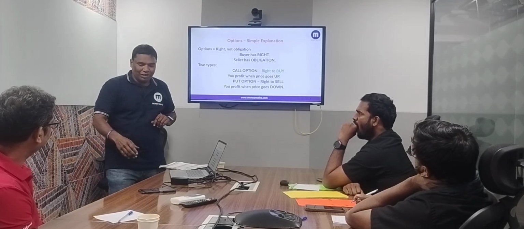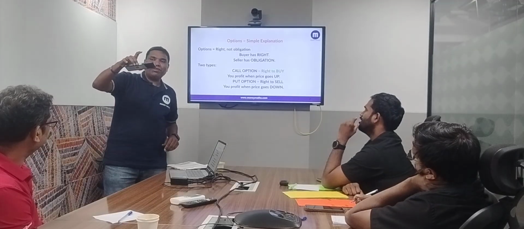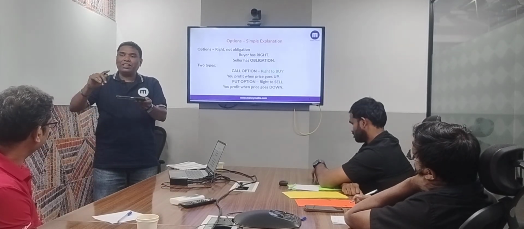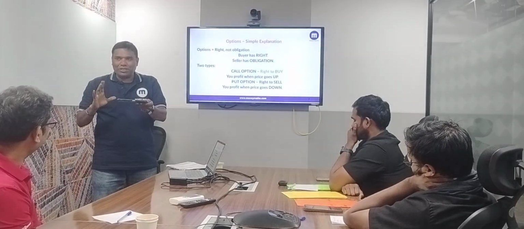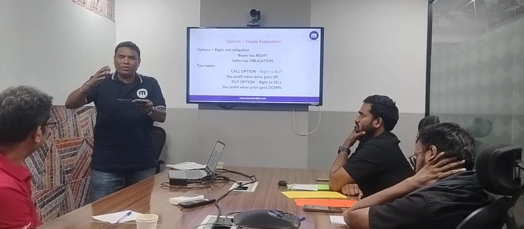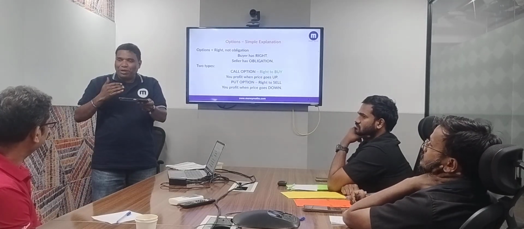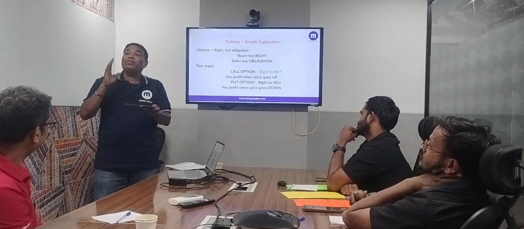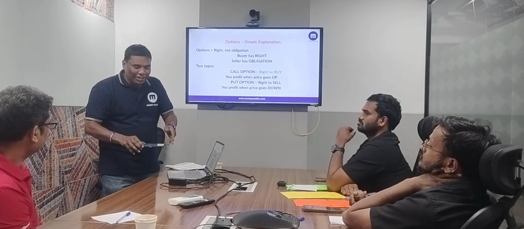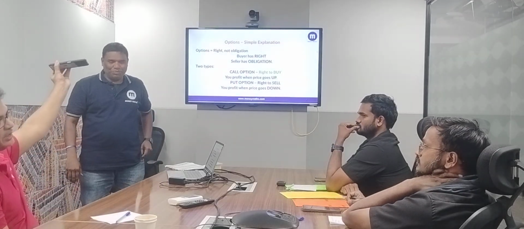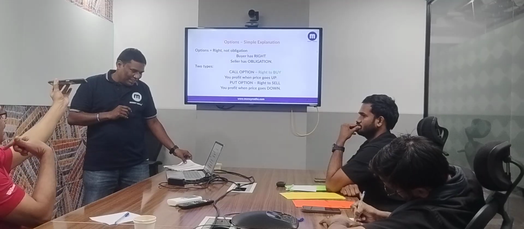Take the first case. So here he has bought a piece of land from me for an option, saying that tomorrow, if at all the price drops or increases, he has an option. But as a seller, I have an obligation to execute. Okay. So, very simple. Let's say this is a piece of land. Now it's a 1 crore current market price. Okay. Now option is what I said, right?